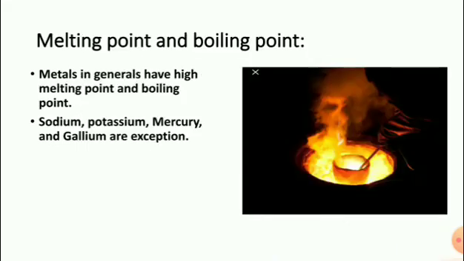Next, melting point and boiling point. Metals in general have high melting point and boiling point. Sodium, potassium, mercury and gallium are exceptions. They do not have high melting and boiling points.